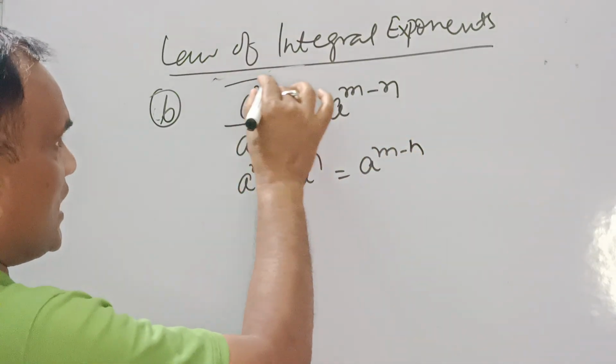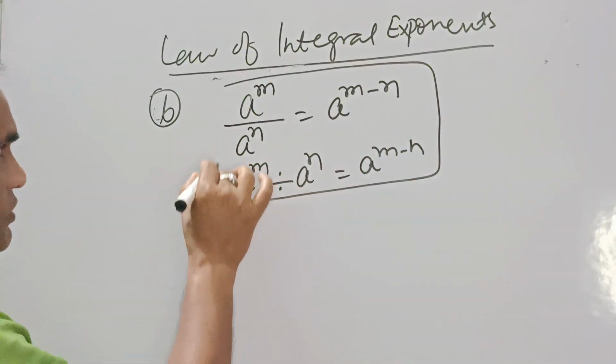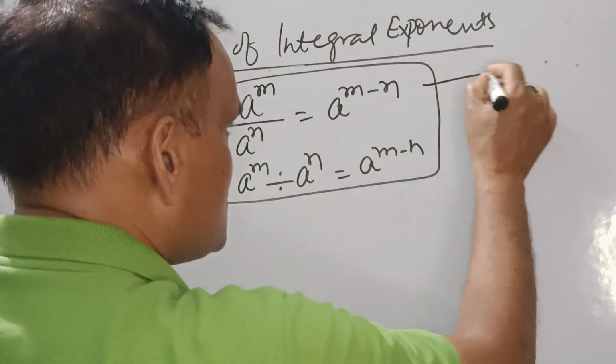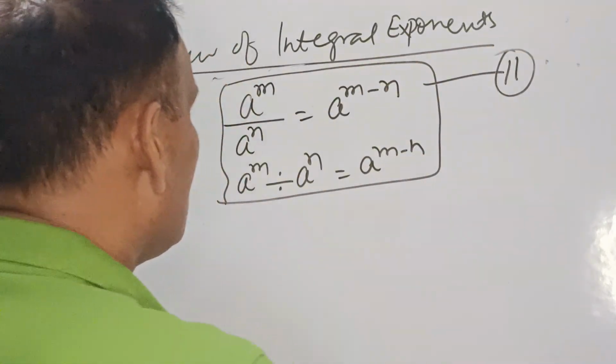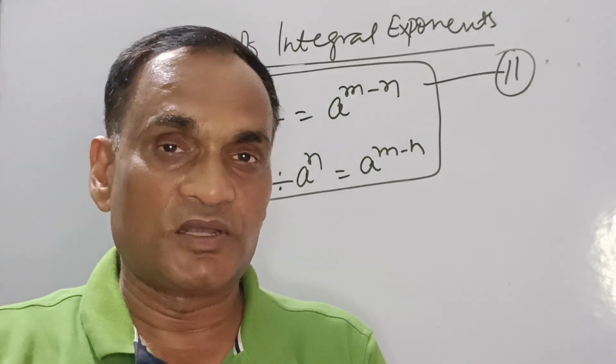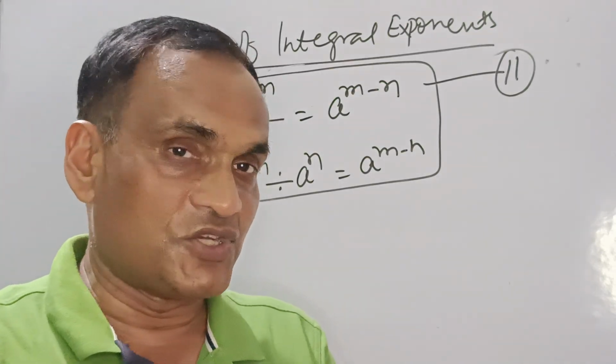So both are same. There is no difference at all. This is called the second law of integral exponents, which is very much important, and it is going to have more impact on your exam.